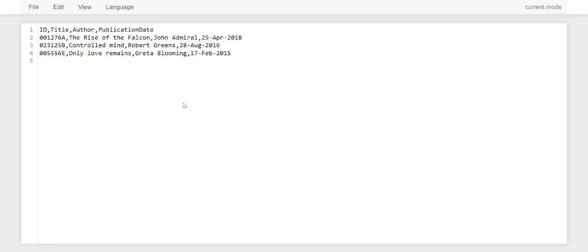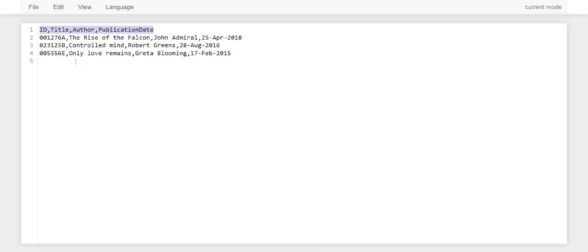Okay, as we can see from this, the data is in a tabular format with rows and columns. Here the first row shows the heading of each column, separated from each other by commas. And then there are a few lines, each of which refers to a particular book.